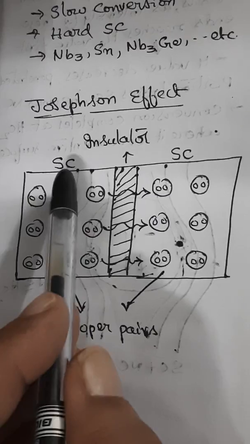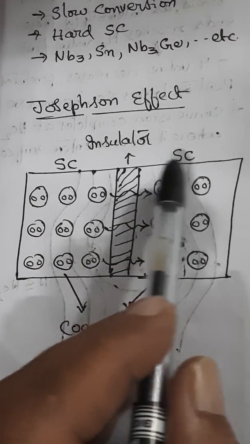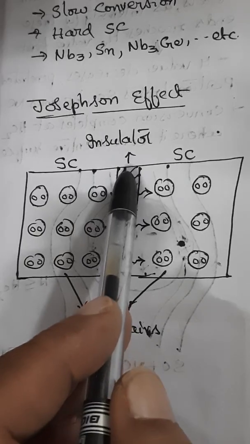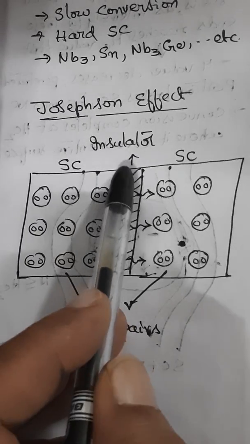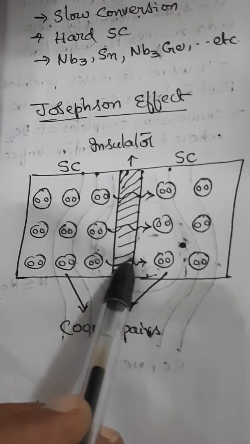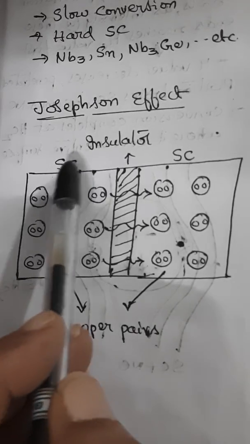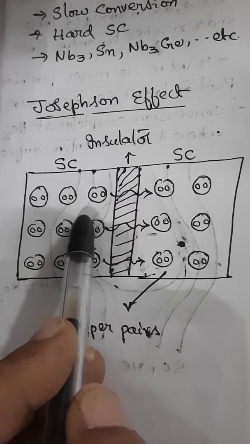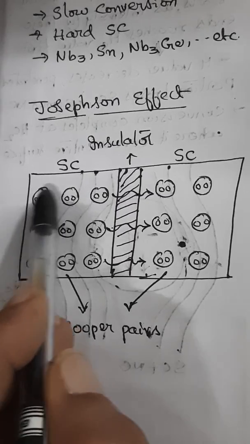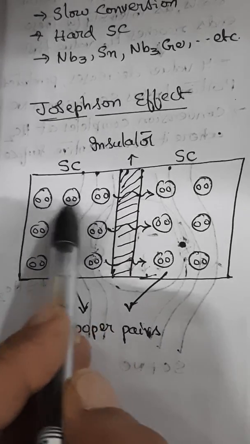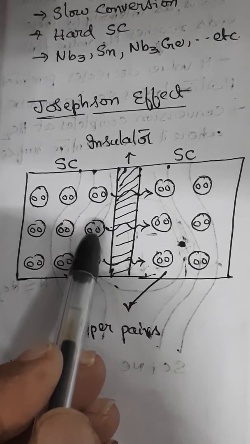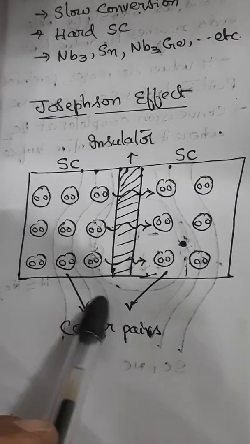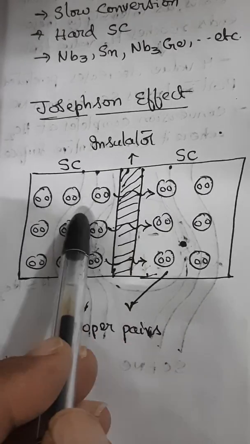Now, take two superconductors. These two superconductors are joined together with the help of a thin insulating layer, right? If you observe, these two superconductors consist of paired electrons. Electrons are paired like this. These pairs are what are called Cooper pairs in the superconducting state.